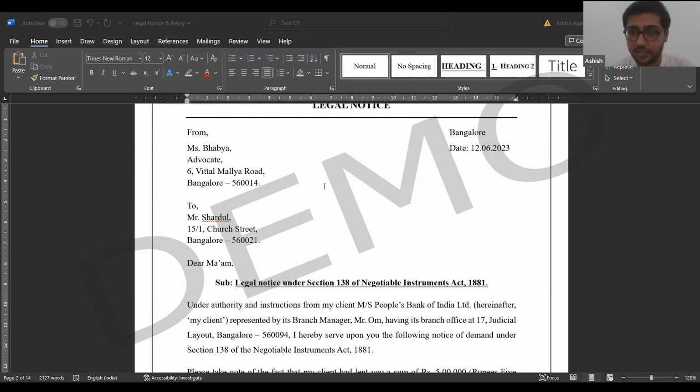Zia, you have something to add. Yes, Ashish, I just wanted to ask, in cases of Section 138 of the Negotiable Instruments Act, as you explained the elements of the offense earlier, there should have been a default in the repayment of the loan via a check, a dishonor of the check. So that would require the notice to be sent by the bank to the person who made the check.